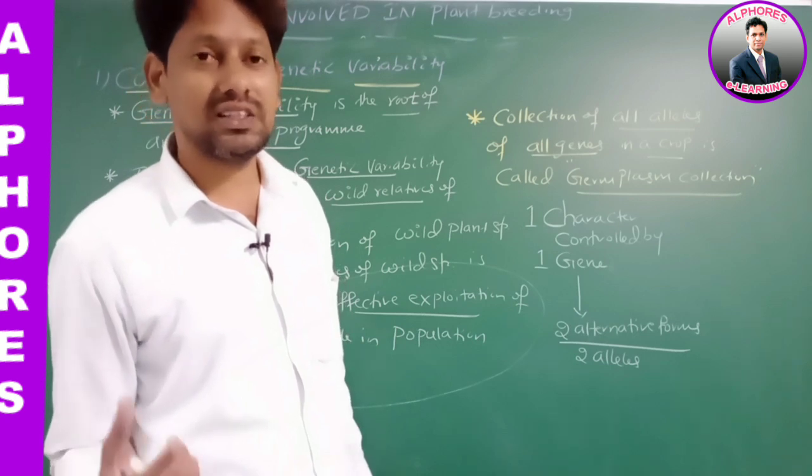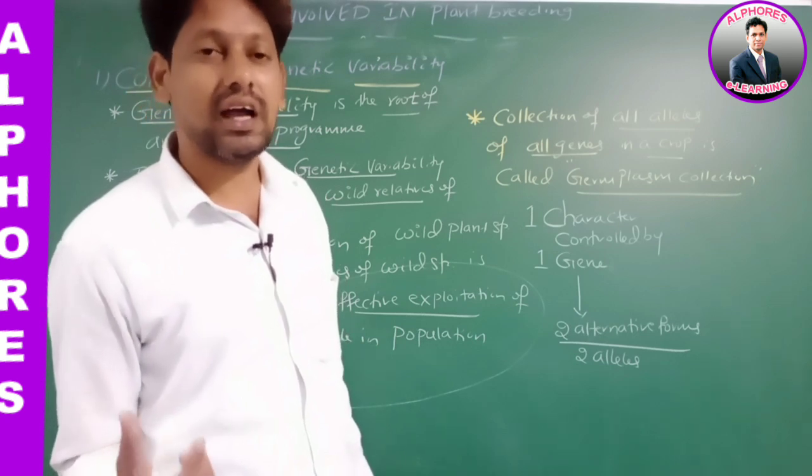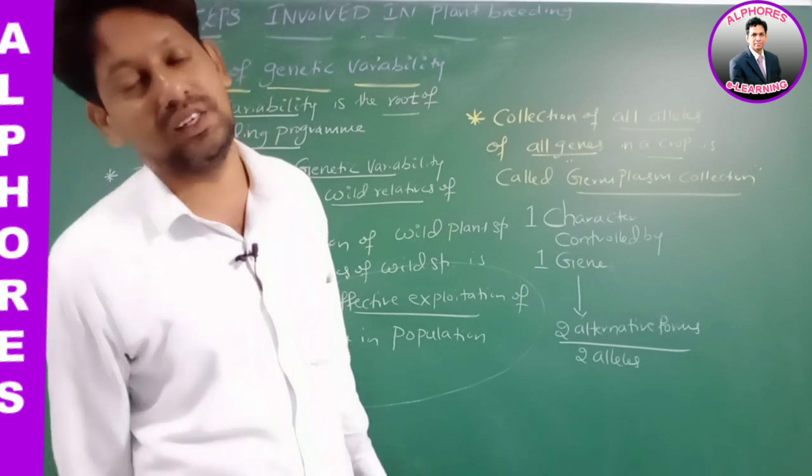We are collecting them either in the form of plants or in the form of seeds.